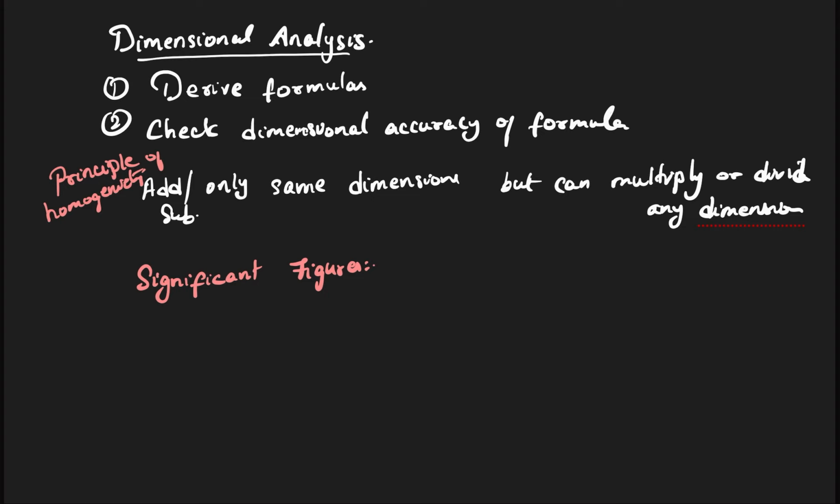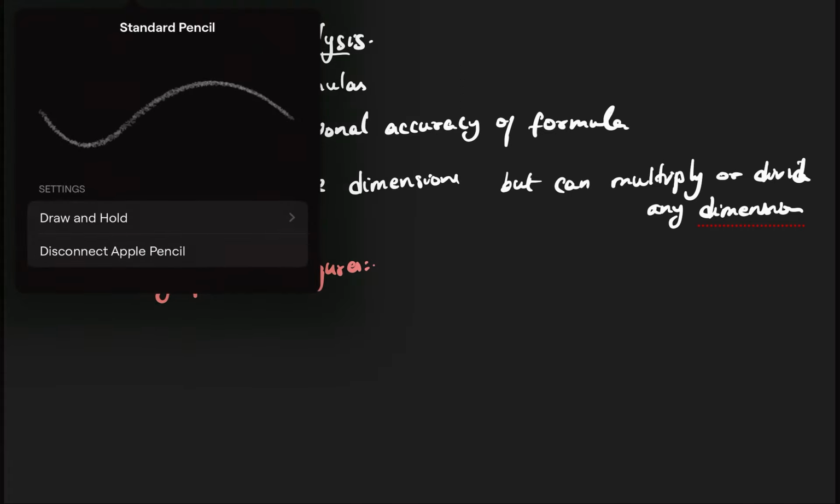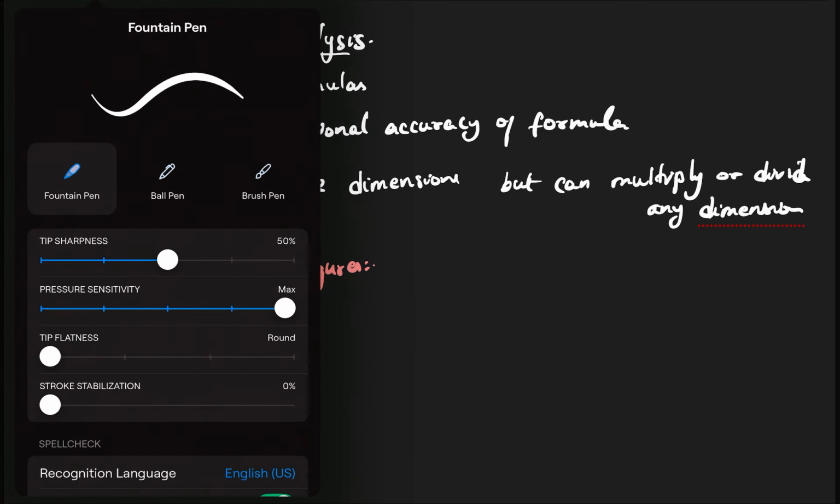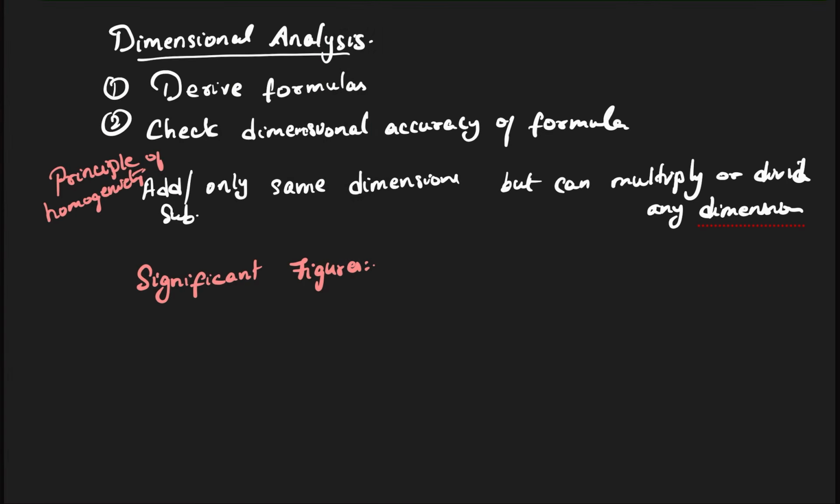For example, let me tell you something. Significant figures are nothing but, for example, when you talk about 1.07 plus 1.2.